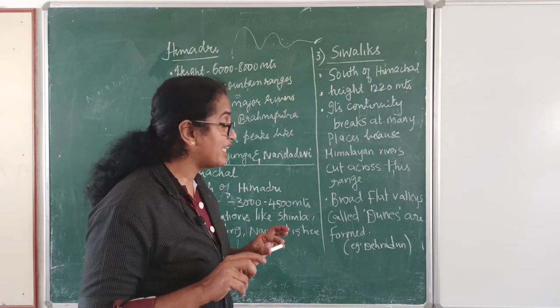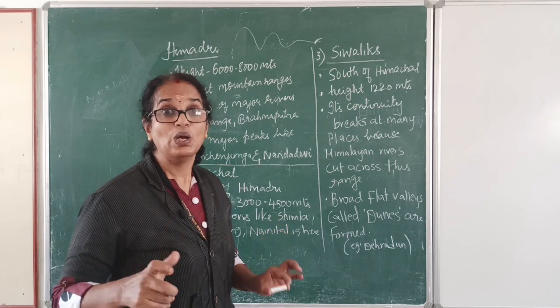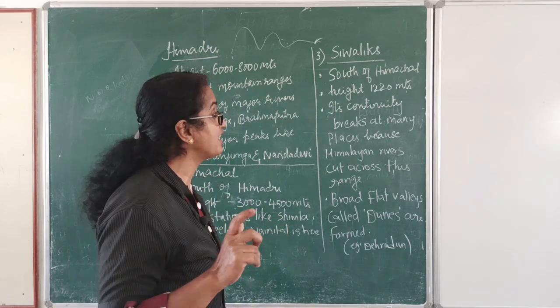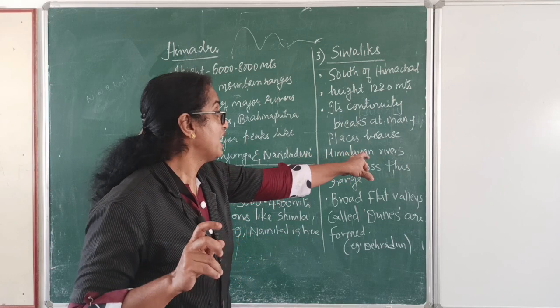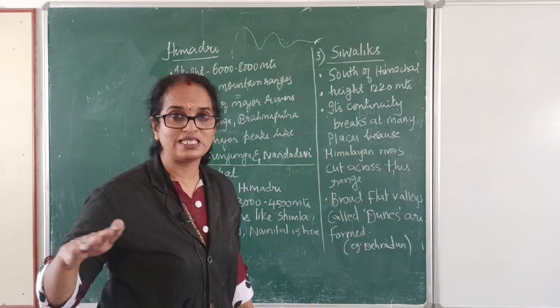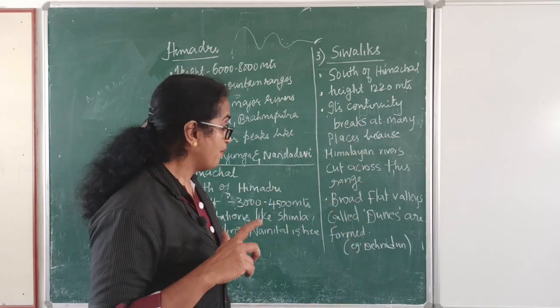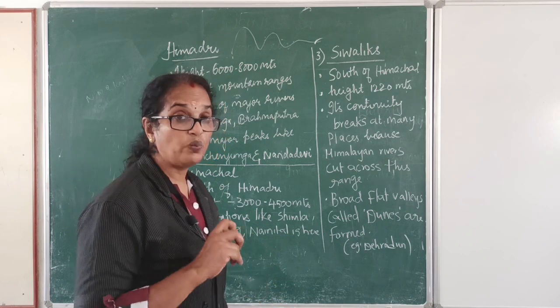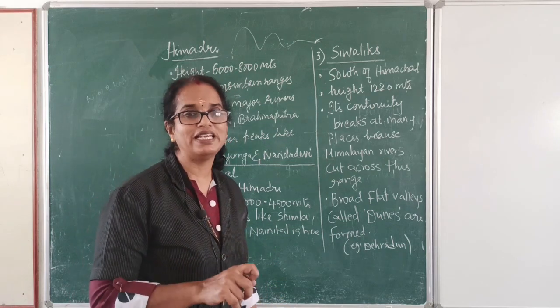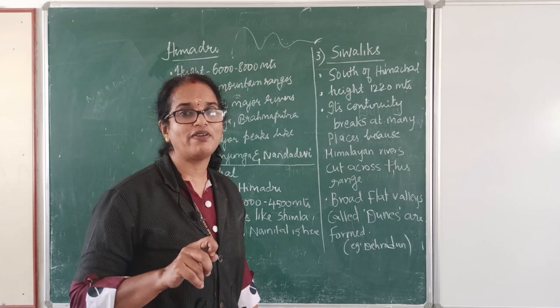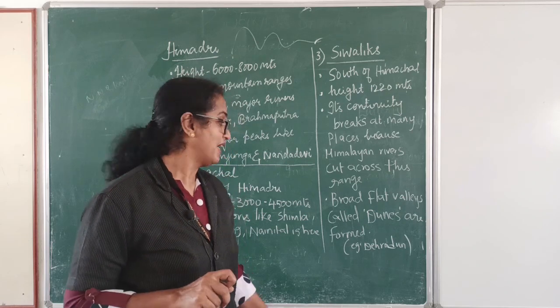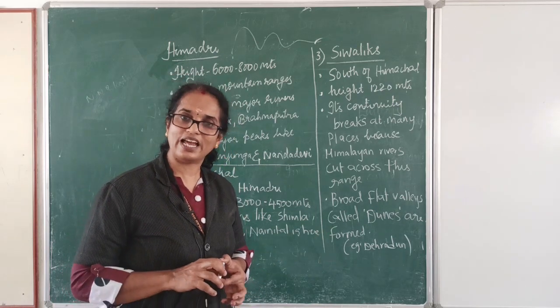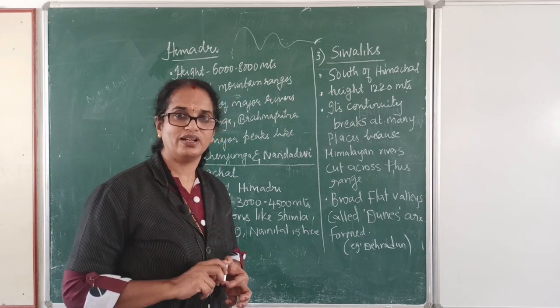Its continuity breaks at many places. Why does its continuity break at many places? Because Himalayan rivers are cutting across this mountain ranges, and broad flat valleys are formed here, and these broad flat valleys are called as dunes. And the best example can be given as Dehradun. Understood?